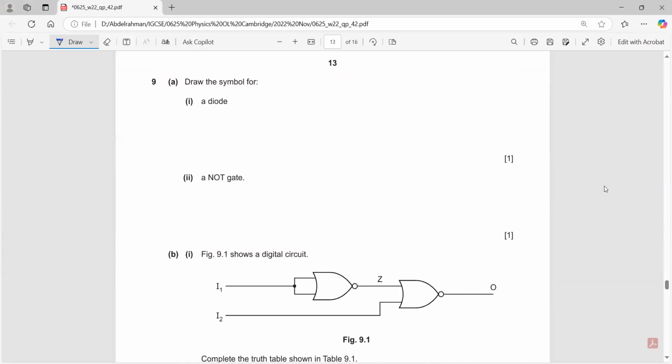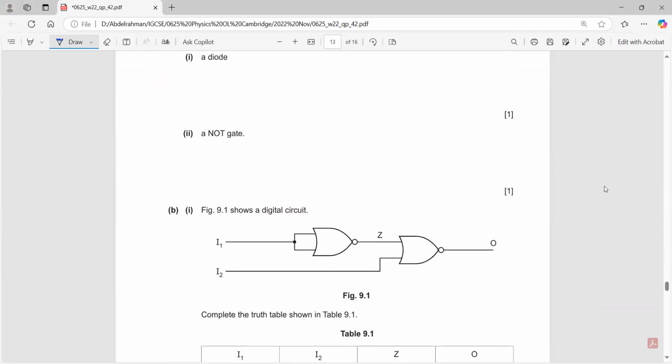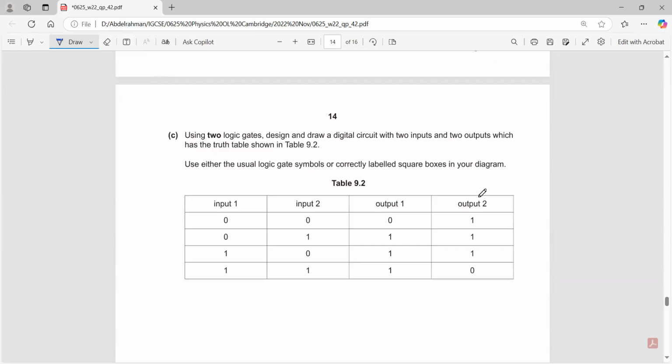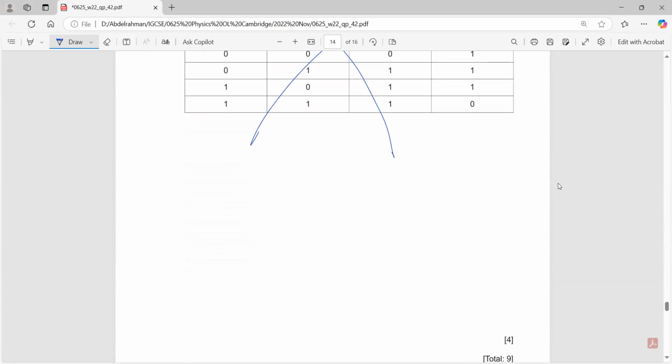Question 9 is cancelled. So you're in luck today. All of question 9 is cancelled. It was quite easy, but it has been removed.